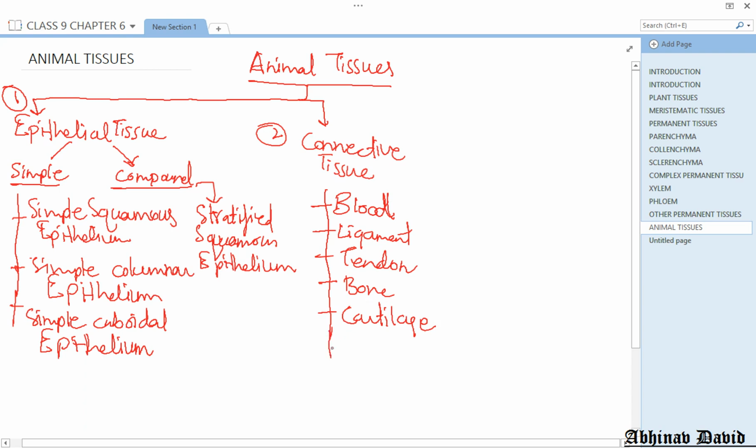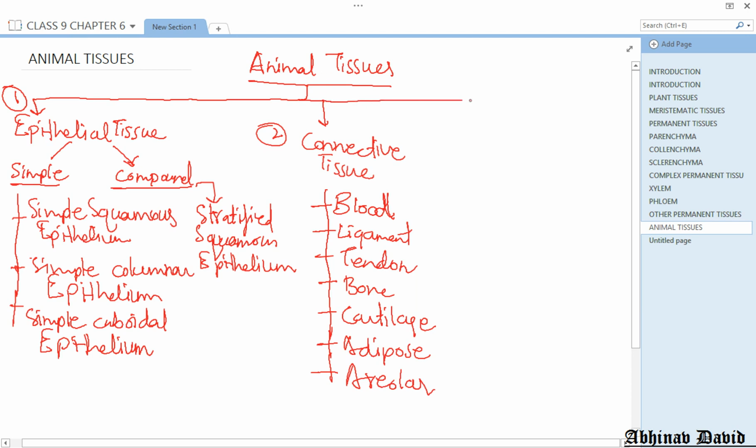Then we have adipose, a fat storing tissue present in our body. And we have areolar. So these are the seven different types of connective tissues present in our body, and they are doing different functions.